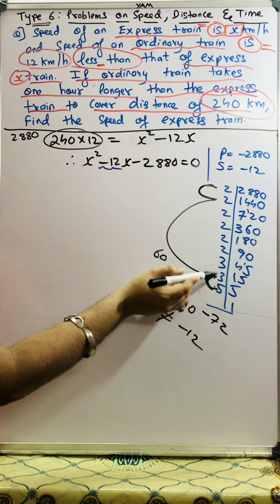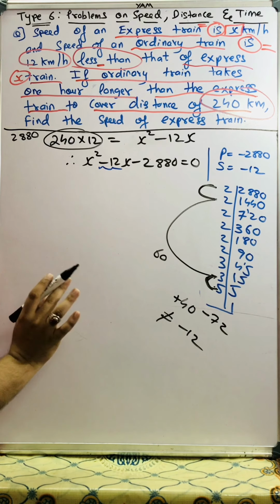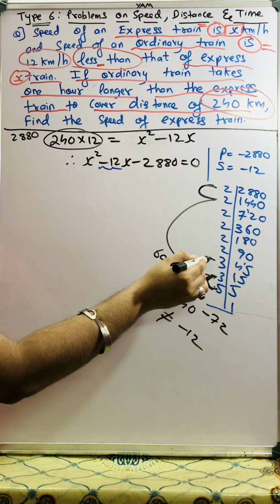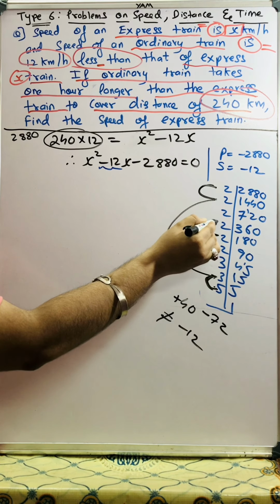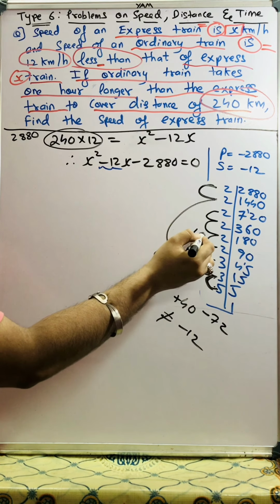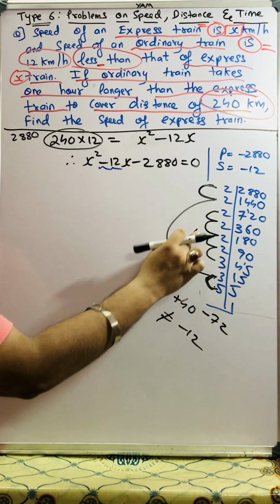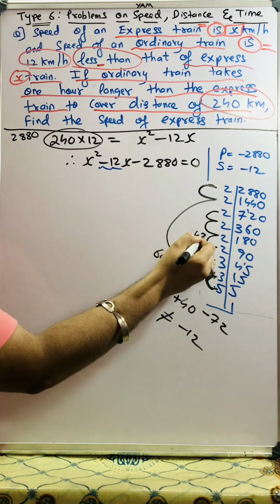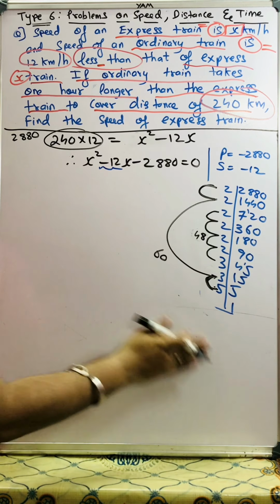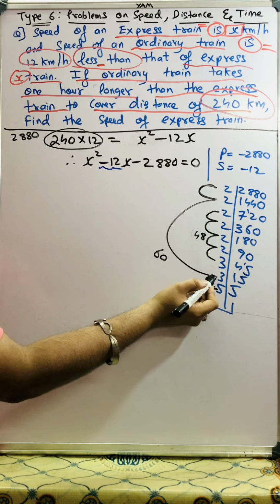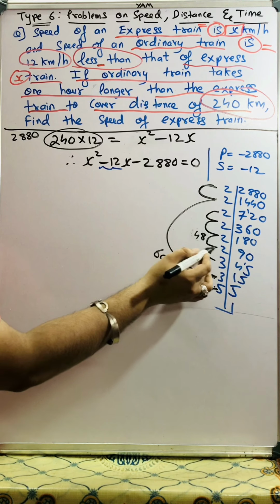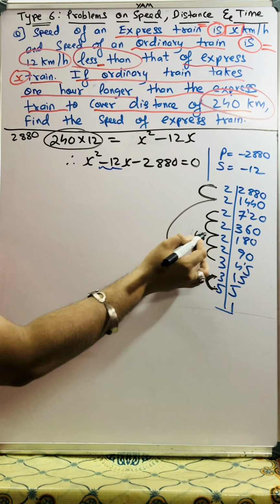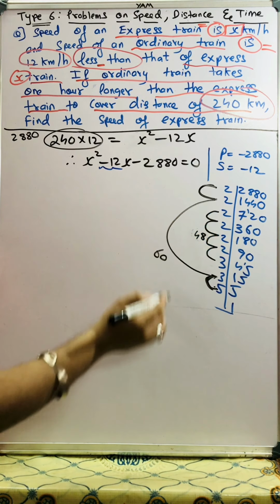See, I occupied these two numbers and these two numbers. Now 3 twos are 6, 6 twos are 12, 12 twos are 24, 24 twos are 48. Five threes are 15, 15 twos are 30, 30 twos are 60, 3 twos are 6, 6 twos are 12, 12 twos are 24, 24 twos are 48.